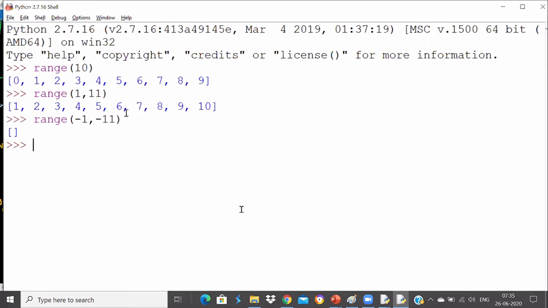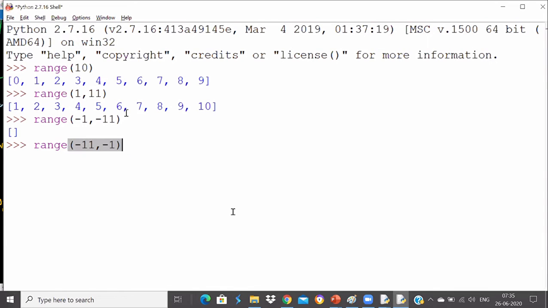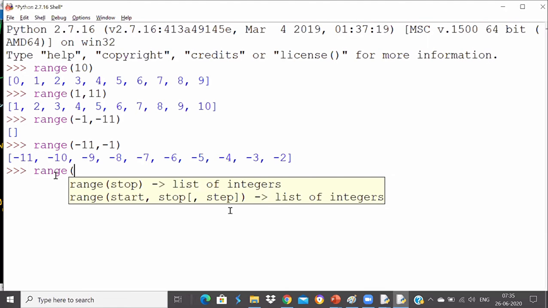If you write it this way, -11 comma -1, it will work now. It will give you -11, -10 up to -2 only, because -1 will not be included again. So always remember, you cannot do this way, range of 10 comma 1.